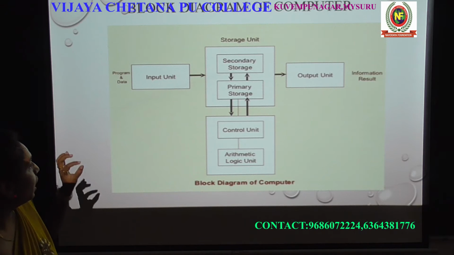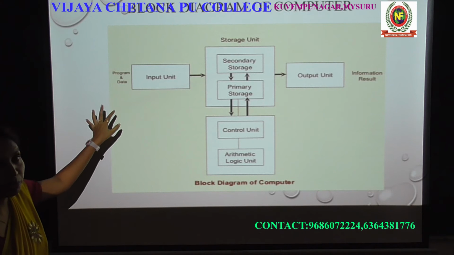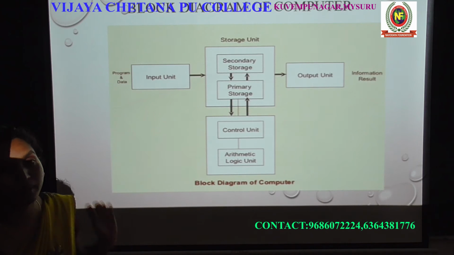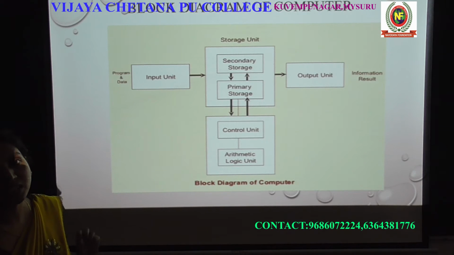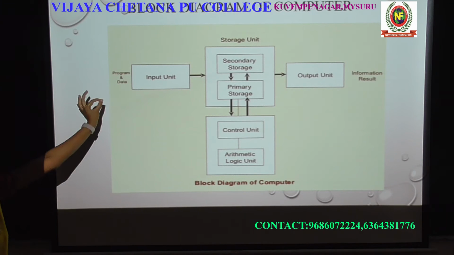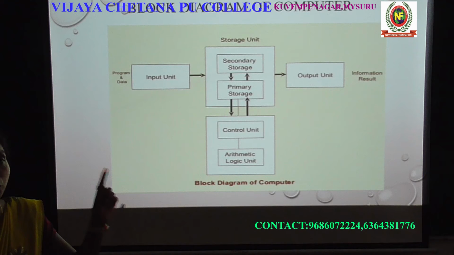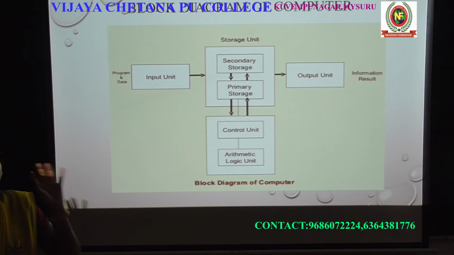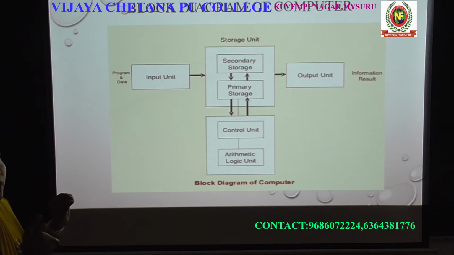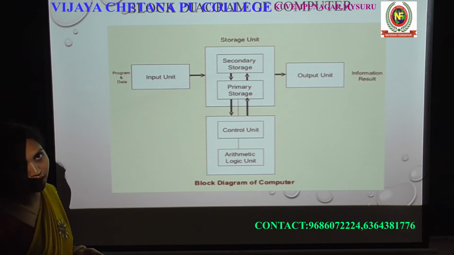How am I giving the 2 + 3 to the computer, how will it store the data, how will it process the data and how will it give the result? We'll see that in this function. So now data is unprocessed data. I am giving 2 + 3, and I want the result 5. I am giving the input 2 + 3. 2 + 3 is unprocessed data.